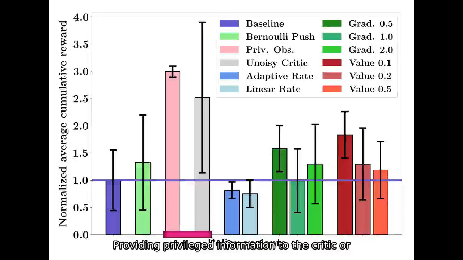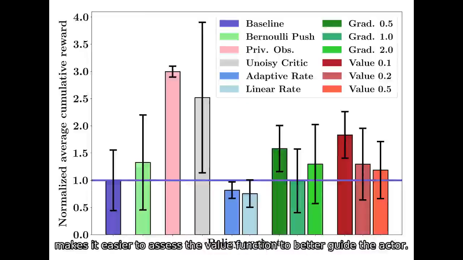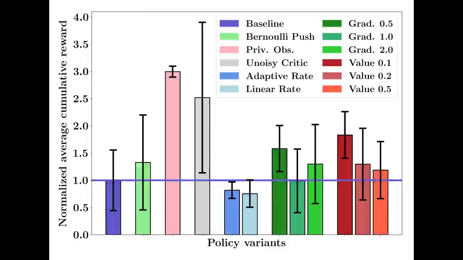Providing privileged information to the critic or observations with no noise greatly improve performances. We hypothesize that these 2 features enable the critic to access learning signals with improved quality, which makes it easier to assess the value function to better guide the actor.